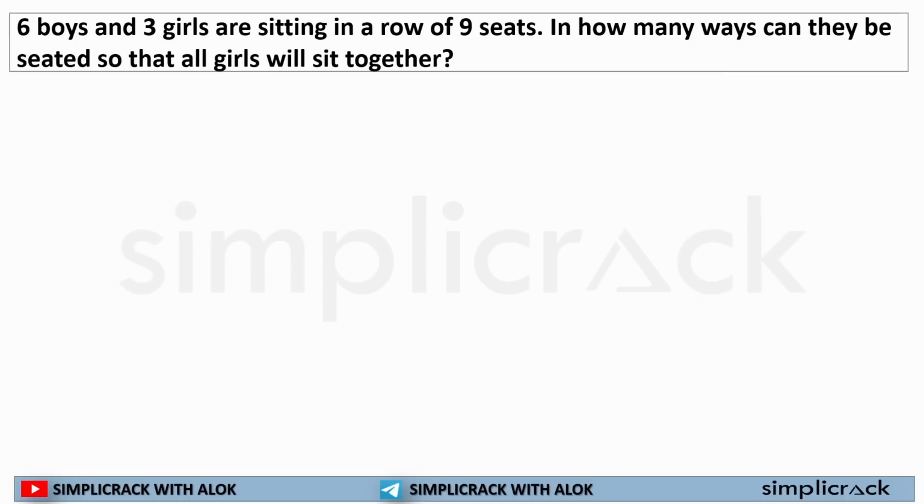Here, these are classic sitting arrangement concepts. Here it has been written: 6 boys and 3 girls are sitting in a row of 9 seats. So there are 9 seats for 6 boys and 3 girls. But the question asked was: in how many ways can they be seated so that all girls will sit together?